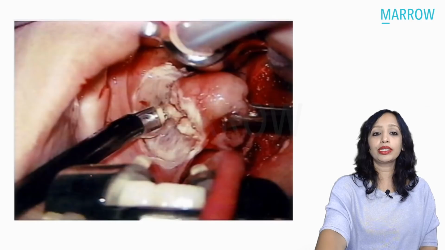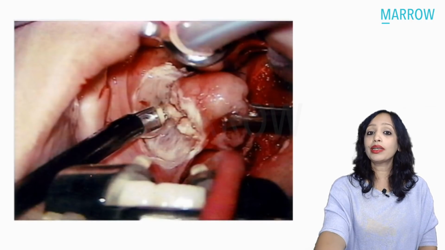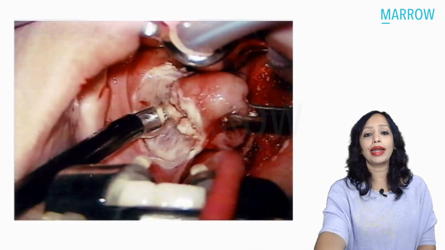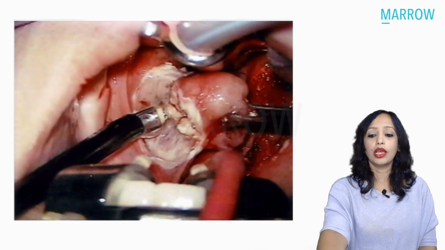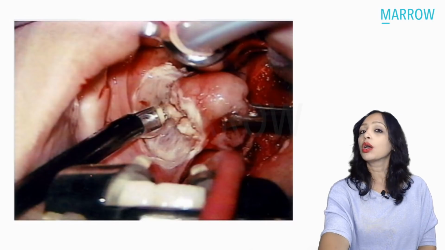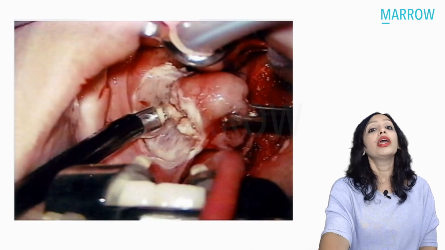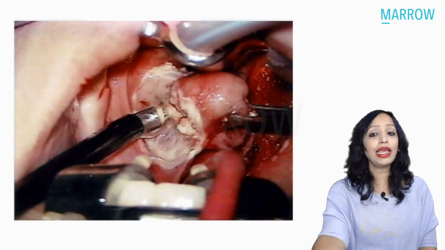And in your exam this picture was given, and you were asked to diagnose what is this method of tonsillectomy. Yes, this is the coblator, and this is coblation being done. So the coagulation as well as the ablation, cutting as well as coagulation, is being done at the same time. So it reduces the operative time, it reduces the bleeding, and it accelerates the healing process.